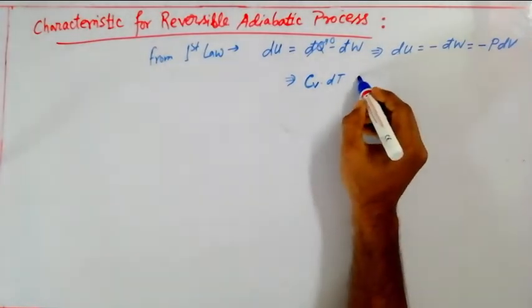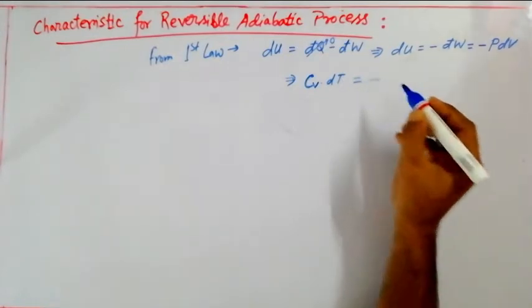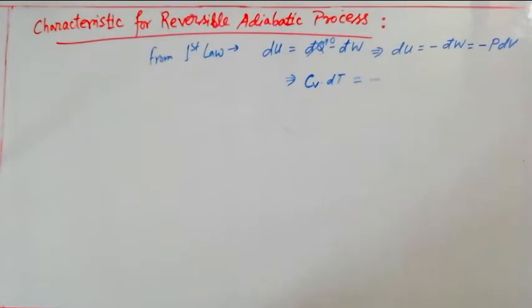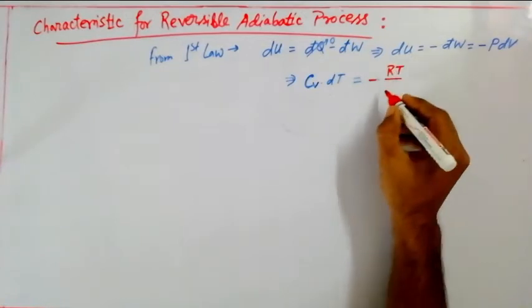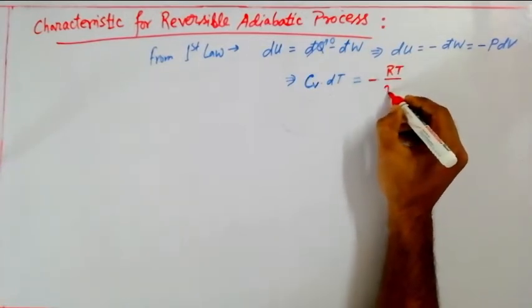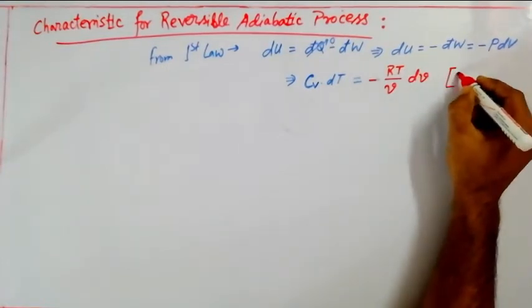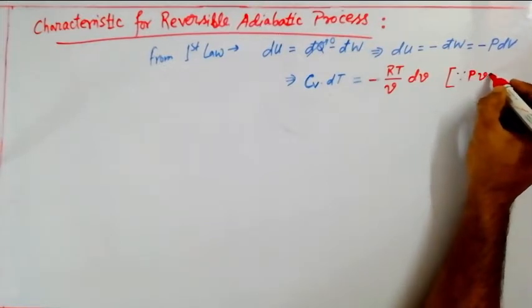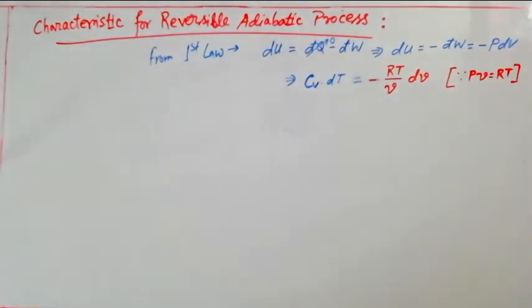So Cv dT can be written as minus p dv. If we use the gas law here, minus p dv can be written as minus RT by small v dv. Already we know from the gas law that PV equals RT. It is small v, that means specific volume. So it can be written this way: Cv dT equals minus RT by v dv.